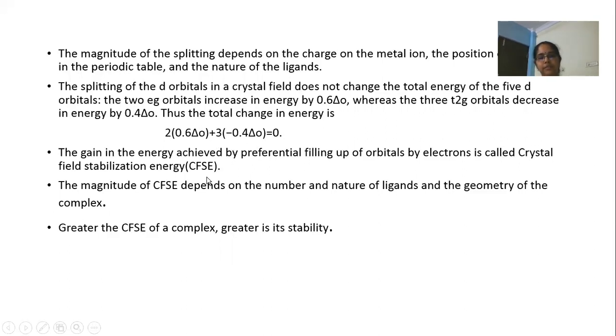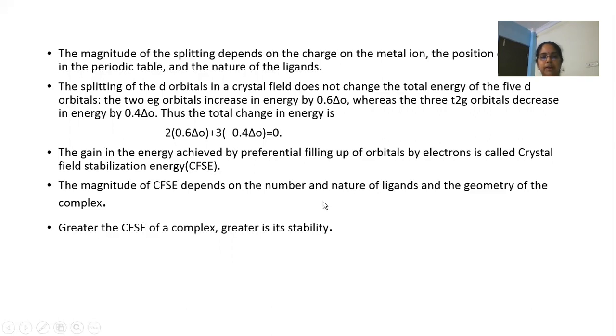And when the electrons are filled in the orbitals, in the t2g and eg set of orbitals, the energy achieved by the complex is known as crystal field stabilization energy. So the gain in energy, or the change in the energy achieved by the filling up of orbitals by electrons, is called crystal field stabilization energy. Now that crystal field stabilization energy depends on the number of ligands, nature of the ligands, and geometry of the complex.